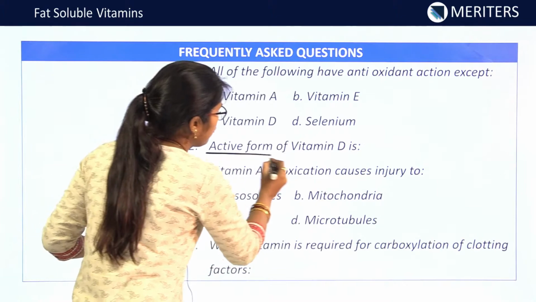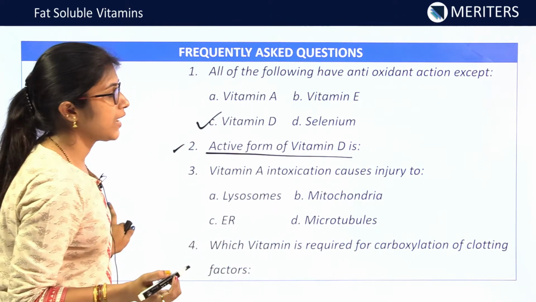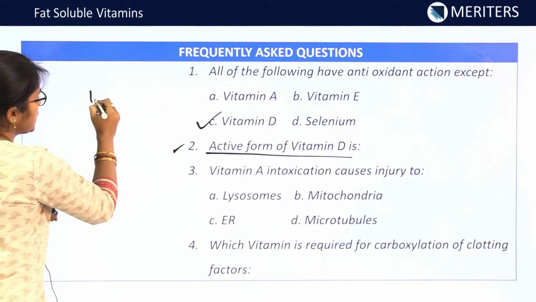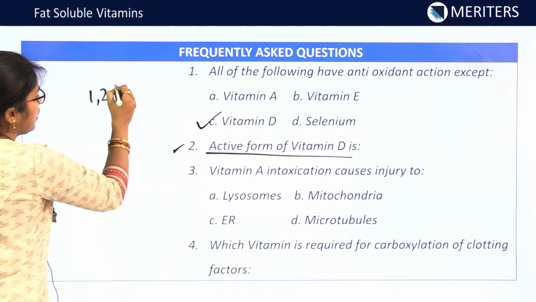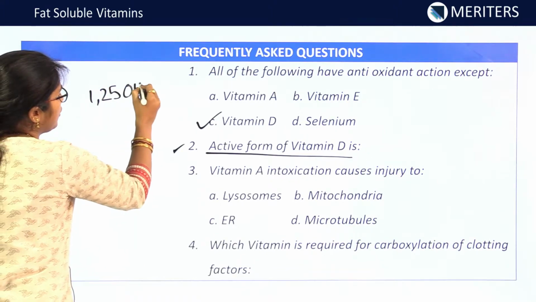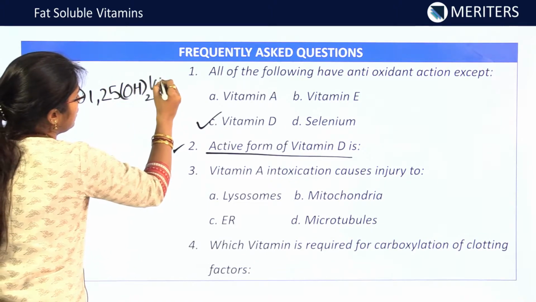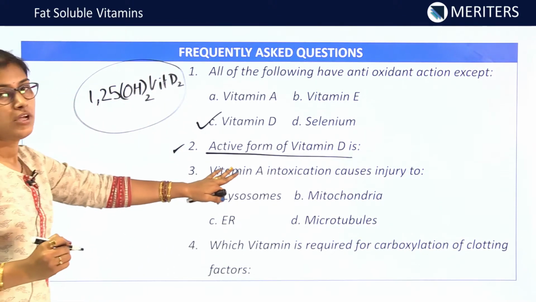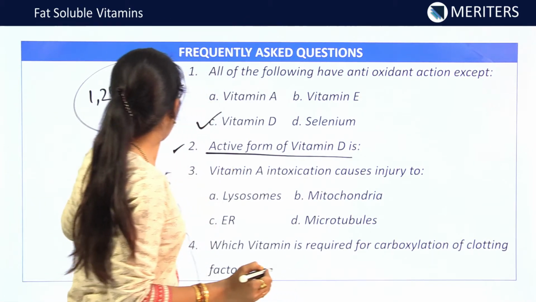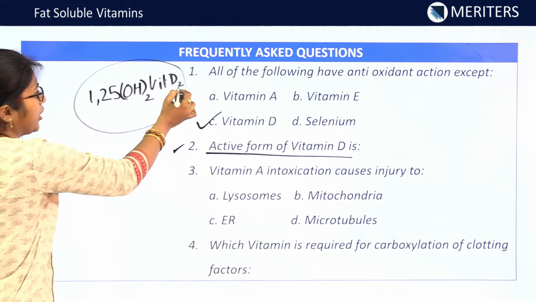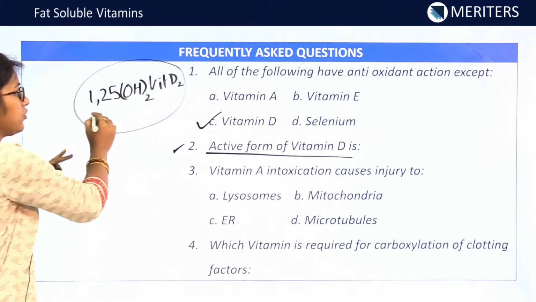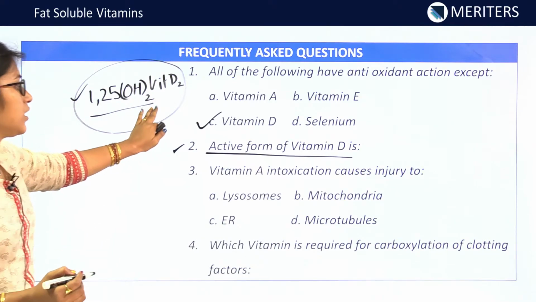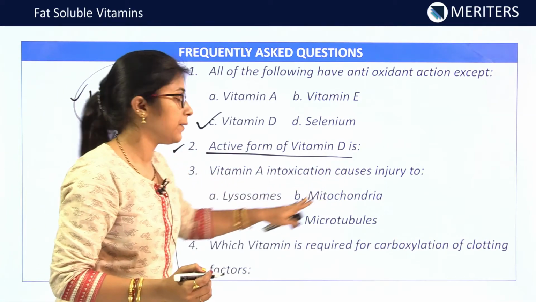Now, second one, active form of vitamin D. Which one is the active form of vitamin D? This you all should know. The active form, after 2 hydroxylations, is 1,25 dihydroxy vitamin D. This is the active form of vitamin D. You may get options like this. Here maybe vitamin D3, vitamin D1 will be written, or the hydroxylations will be incorrect. You should know the correct one: 1,25 dihydroxy vitamin D is the active form of vitamin D.